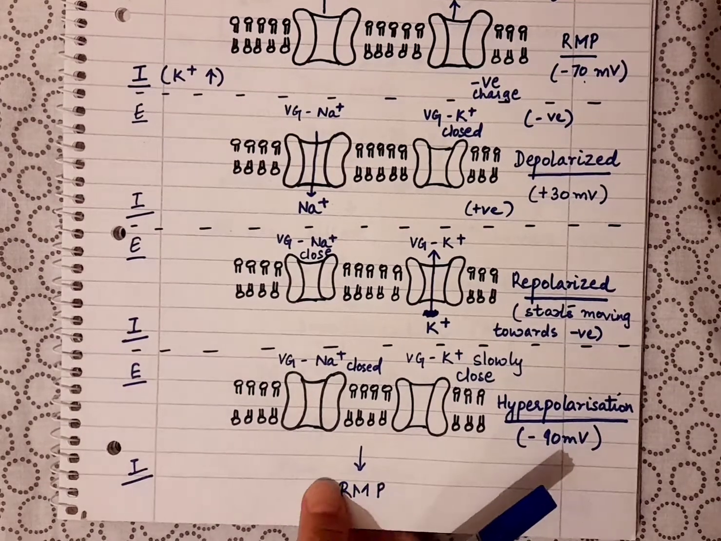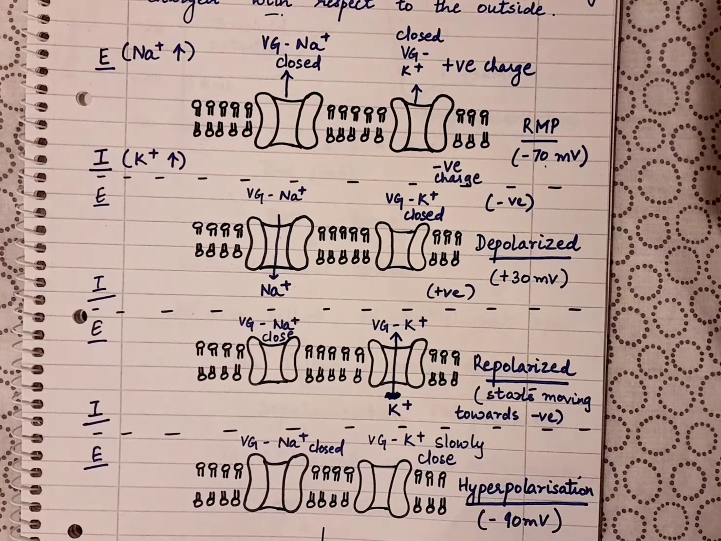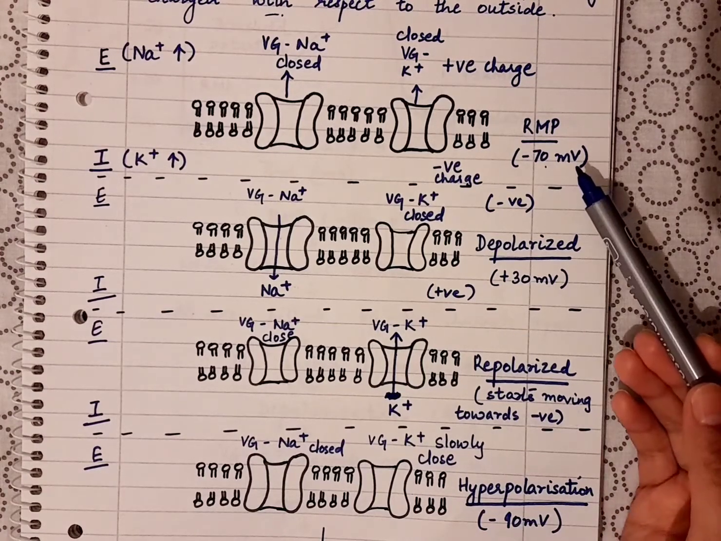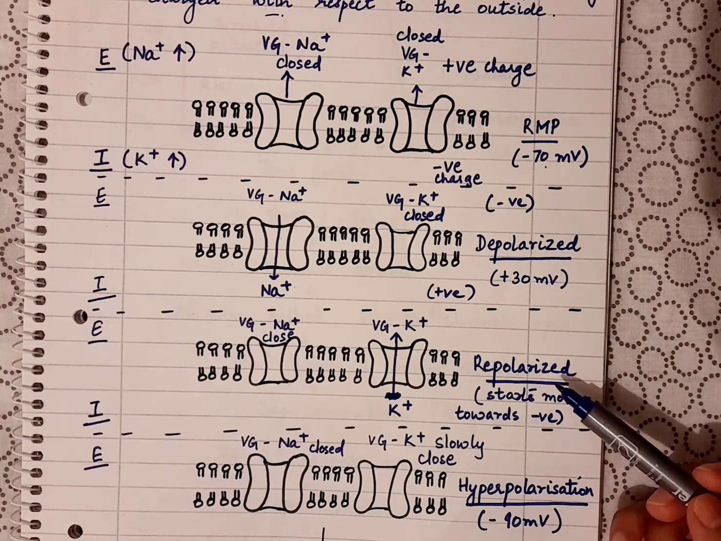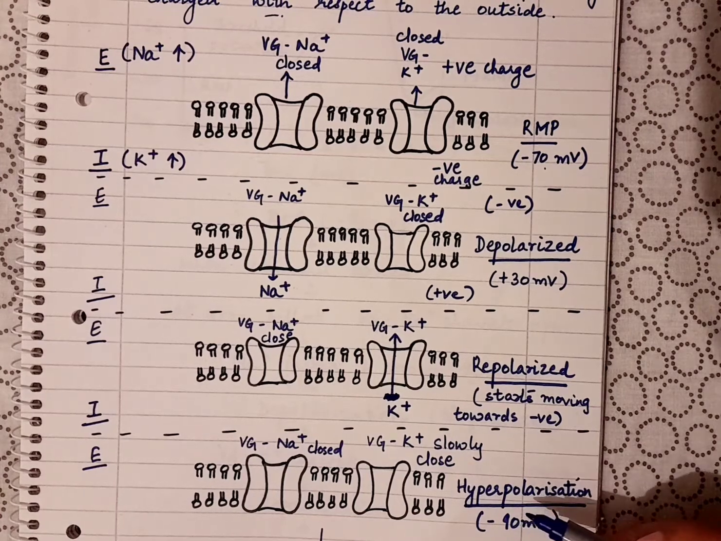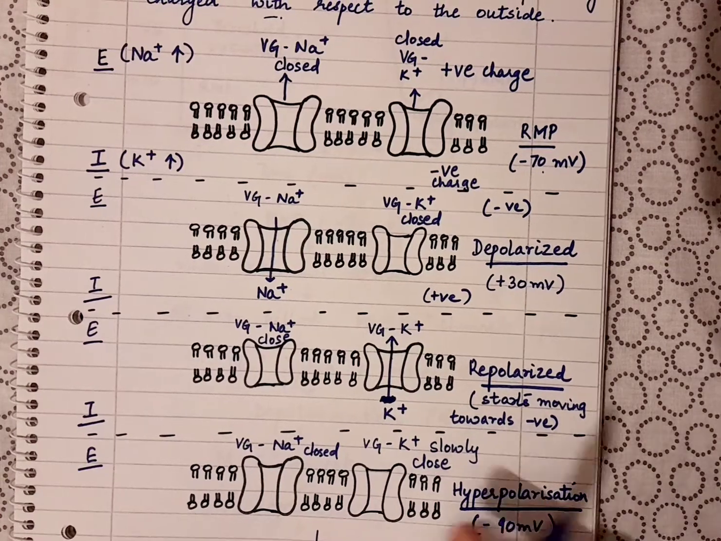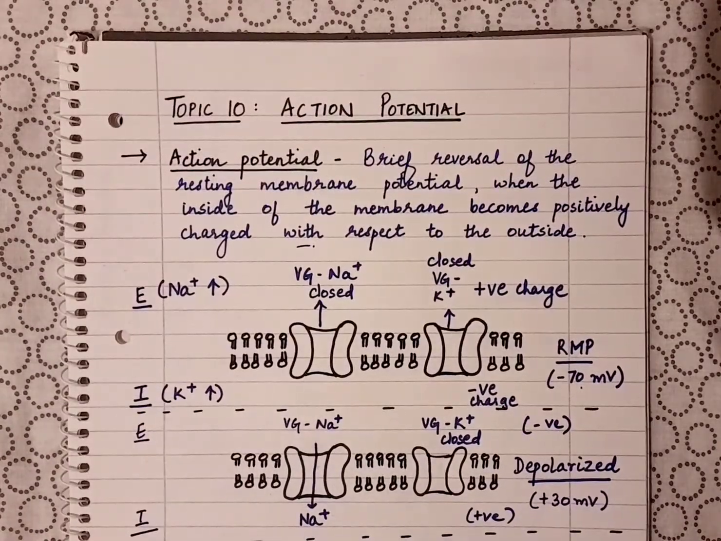So these are the four important steps of generating the action potential. First we have the resting potential, then the membrane gets depolarized, then it gets repolarized because of the opening of potassium channels, then it gets hyperpolarized, so the potential gets more negative than the RMP, and then finally once the potassium channels close, the resting state is again achieved.